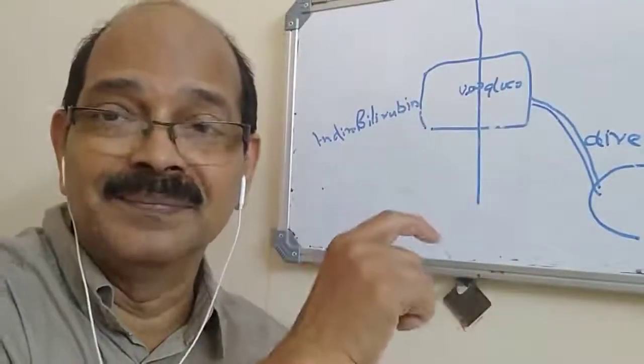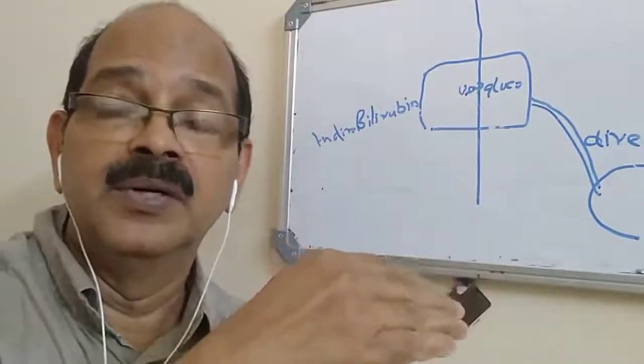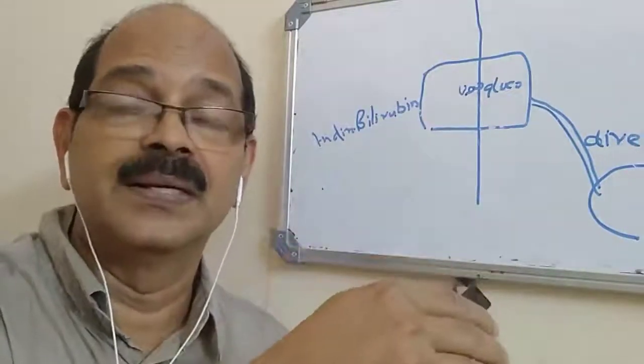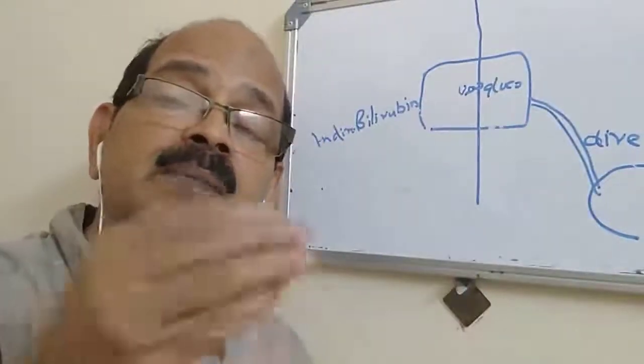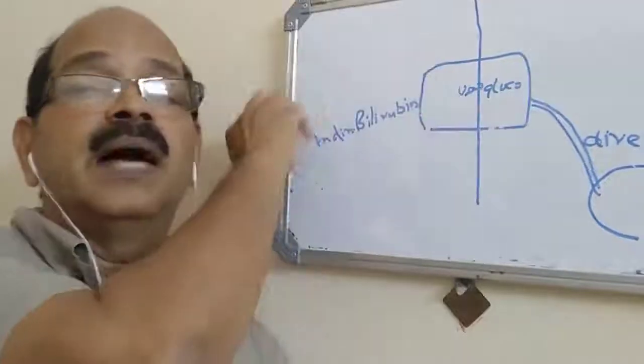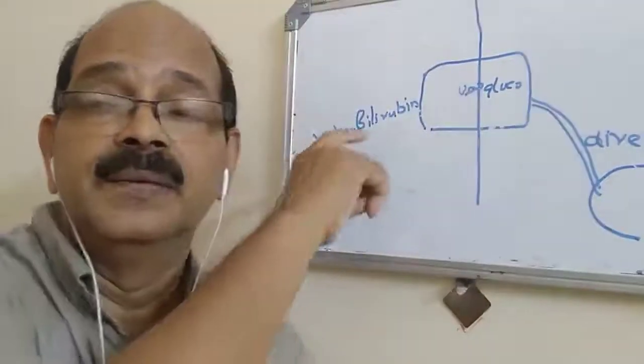There's an enzyme that is blocked, and you'll get something called Dubin-Johnson-Rotor situation. If this is blocked, you will get direct hyperbilirubinemia. This will get regurgitated back to the blood. It's direct bilirubin accumulated in the blood.